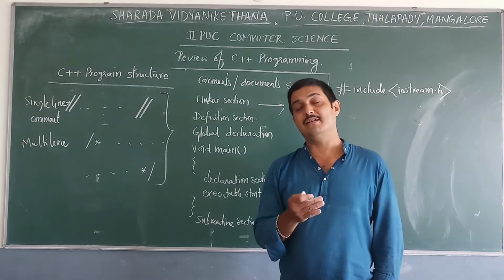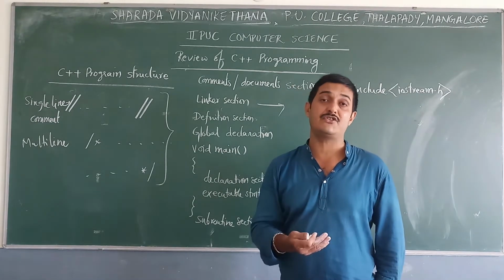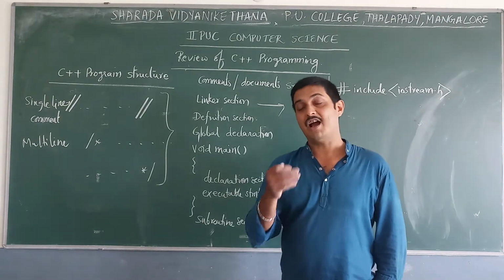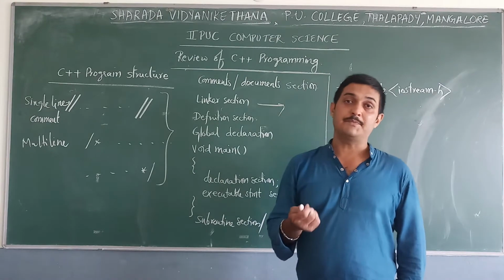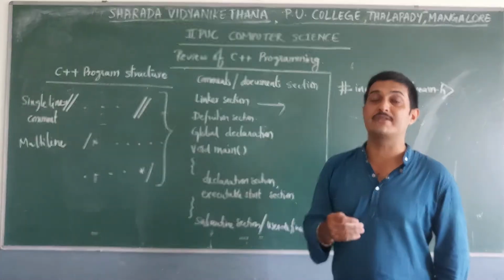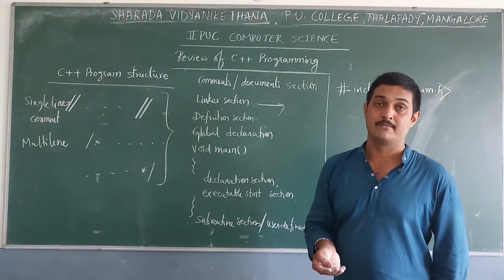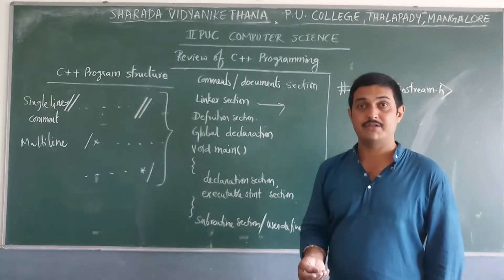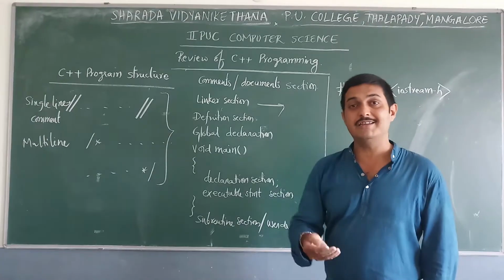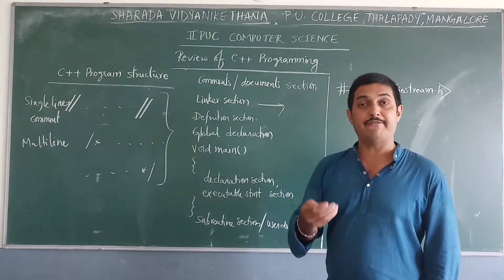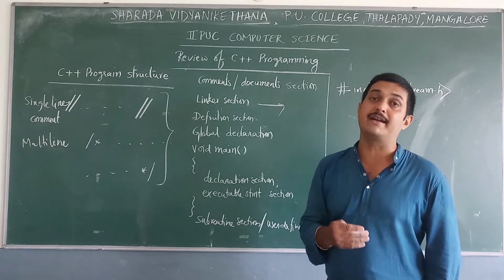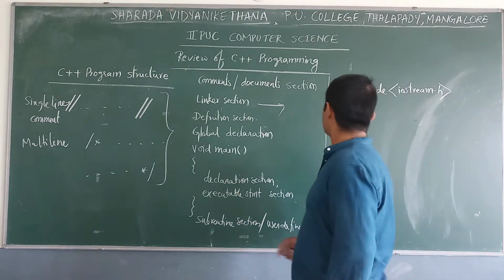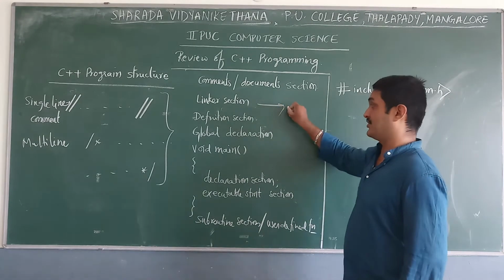So normally the linker section begins with the hash symbol. Hash include iostream.h. That means we can make use of all the functions defined under iostream.h. Hash include math.h, so we can make use of all the member functions, or built-in functions, defined under the math.h header file. Okay, these are about the linker section.